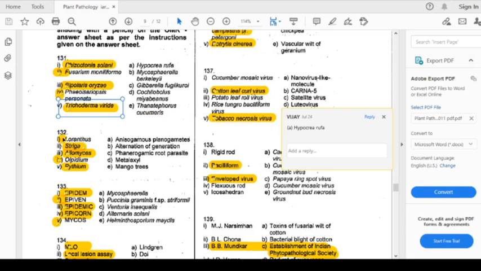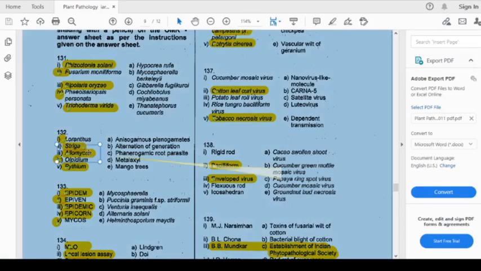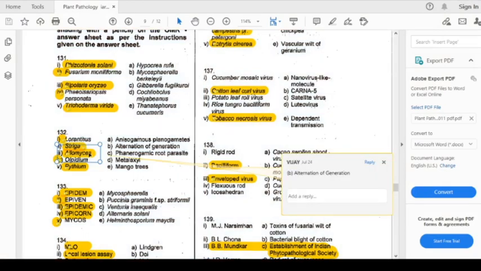Loranthus is mostly found on mango trees. The answer is mango tree. Striga are root parasites. So the answer is an angiosperm root parasite. Option number C. Now we will come to Allomyces. For Allomyces, the answer is alternation of generations. That is option B. Next,